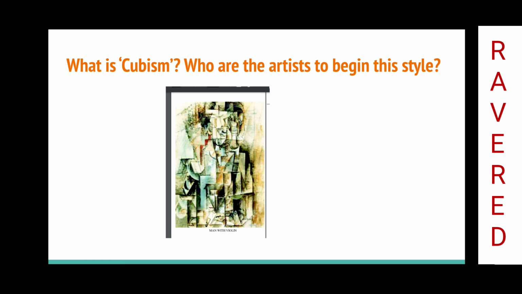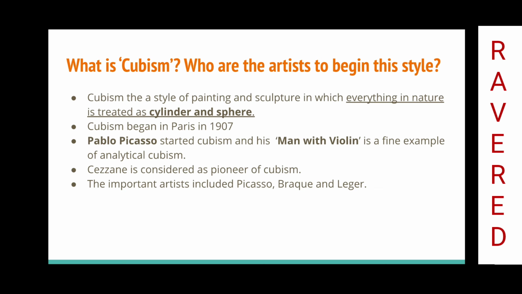What is Cubism? Who are the artists to begin this style? Cubism is a style of painting and sculpture in which everything in nature is treated as cylinder and sphere. Cubism began in Paris in 1907. Pablo Picasso started Cubism, and his Man with Violin is a fine example of analytical Cubism. Cézanne is considered as pioneer of Cubism. The important artists include Picasso, Braque, and Lega.